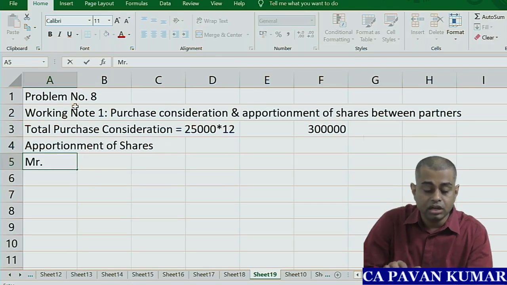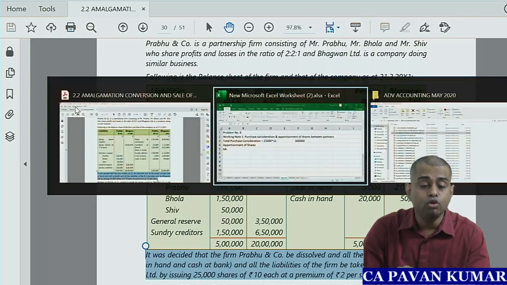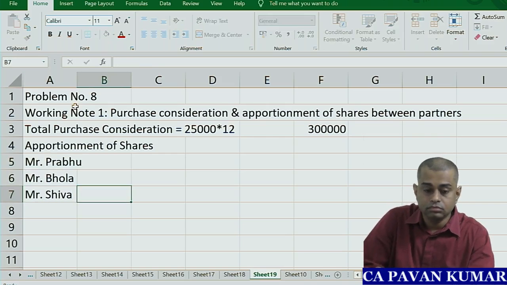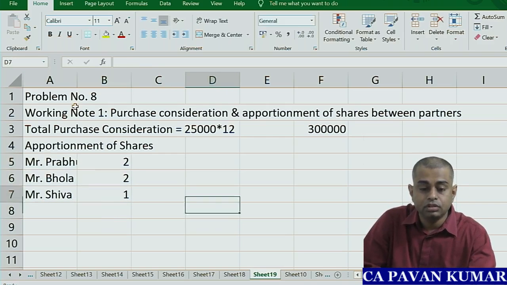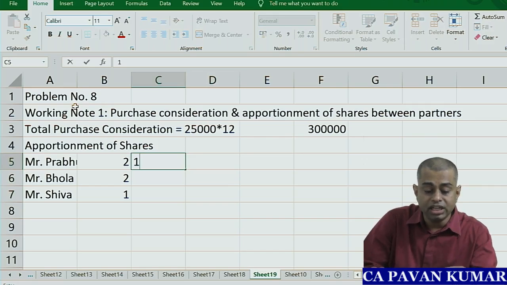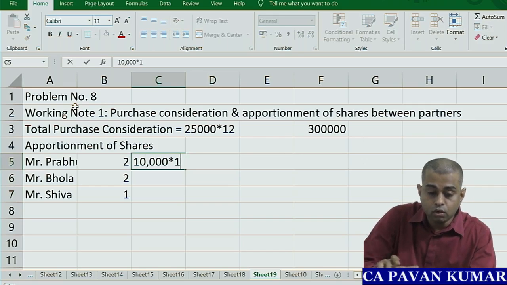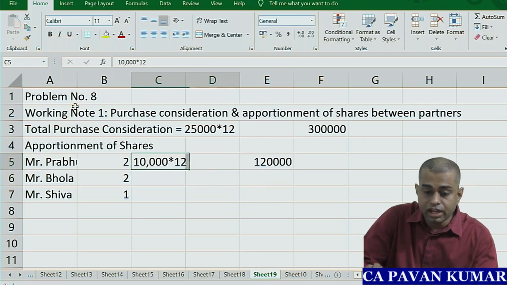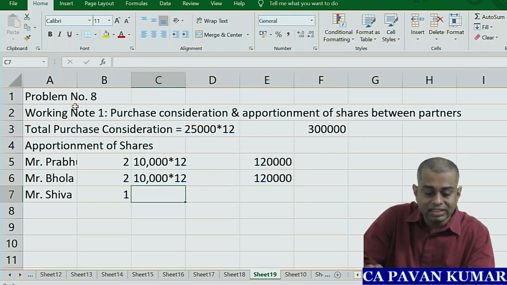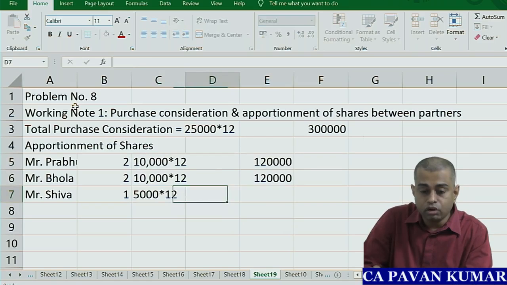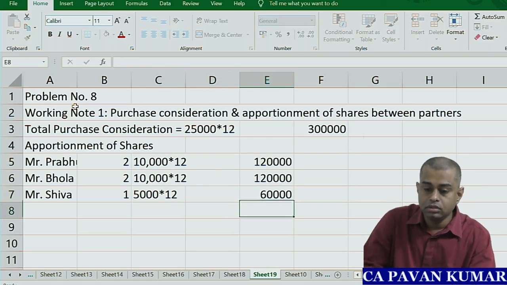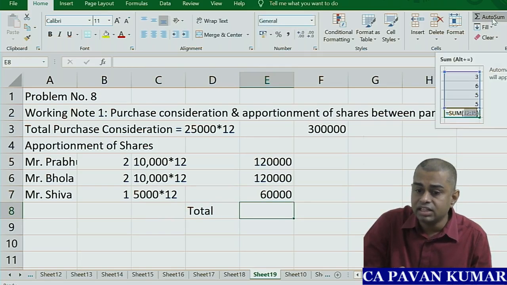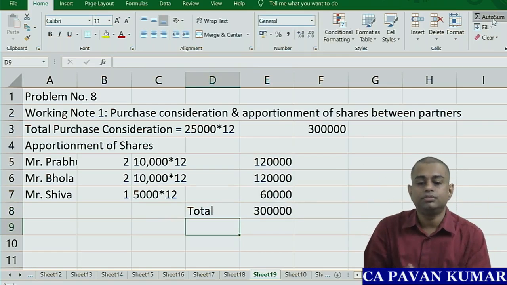Apportionment of shares. What are the names of partners? There are 3 people: Prabhu, Bola, Shiva. Two is to 1. So he will take out of 25,000 shares, he will take 10,000 shares into 12 rupees. So for him 1,20,000. So same for this guy also, and this guy will get 5,000 shares into 12 rupees each. That becomes 60,000. So total purchase consideration distributed in between partners like this, 3 lakhs. That's all. So this is working note 1.